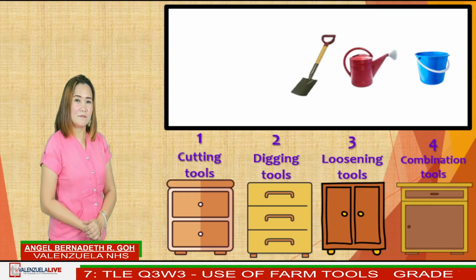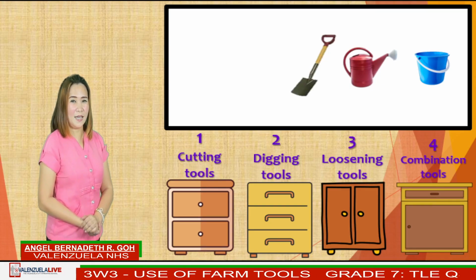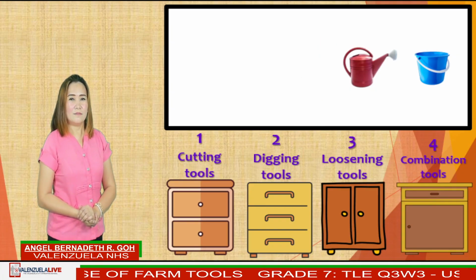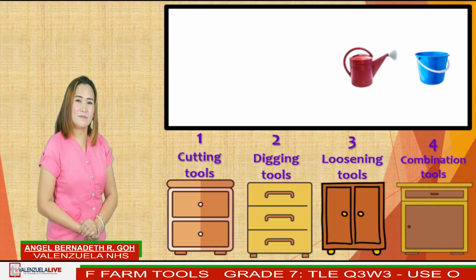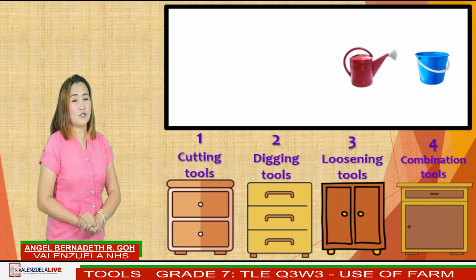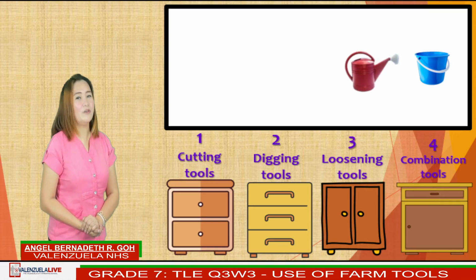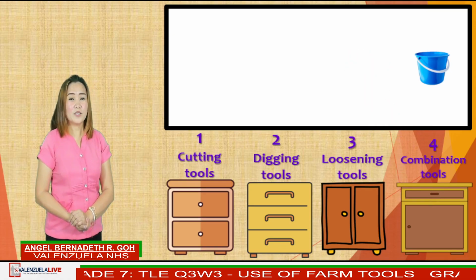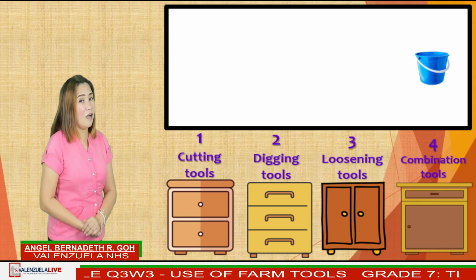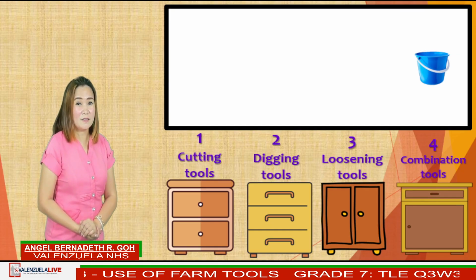Spade, a digging tool in cabinet 2. Sprinkler, it is a combination tool in cabinet 4. Water pail, it is a combination tool in cabinet 4.